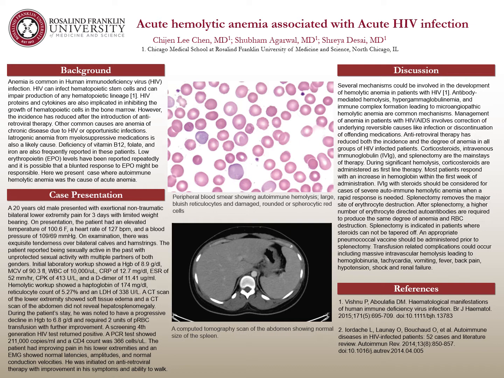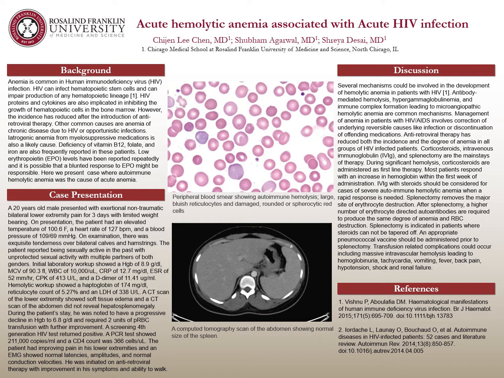The patient reported being sexually active in the past, with unprotected sexual activity with multiple partners of both genders. Initial laboratory workup: hemoglobin of 8.9, MCV of 9.3, WBC of 10,000, CRP of 12.7, ESR of 52, CPK of 413, and D-dimer of 11.41. Hemolytic workup: haptoglobin 174, reticulocyte count 5.27%, and LDH of 338.